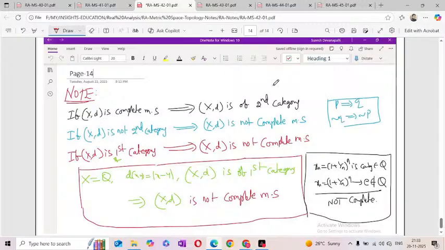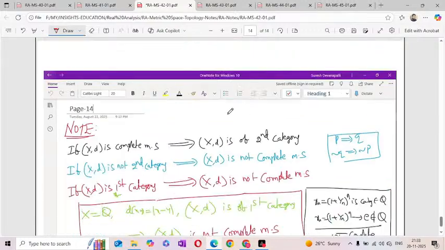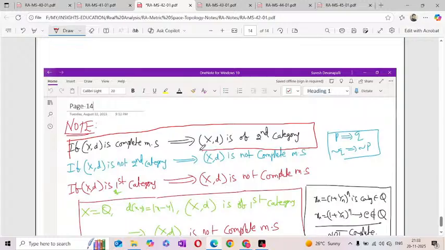Okay, and we have already seen this in the previous one. So if (X, d) is a complete metric space, then definitely it is second category. Now come to the statements. Suppose P implies Q, what is the contrapositive? The contrapositive is: negation of Q implies negation of P. So what is our statement?